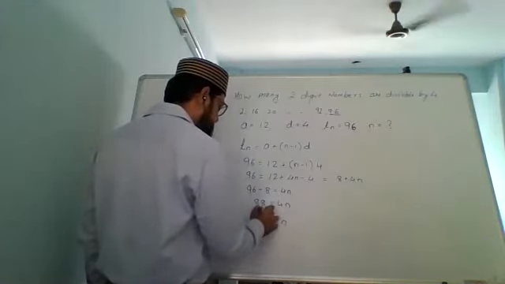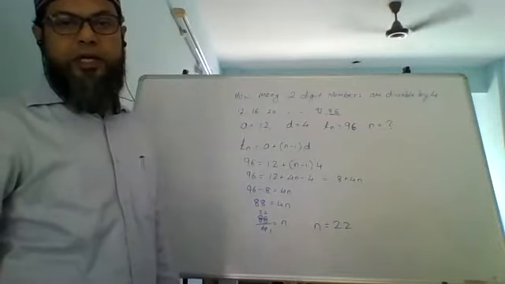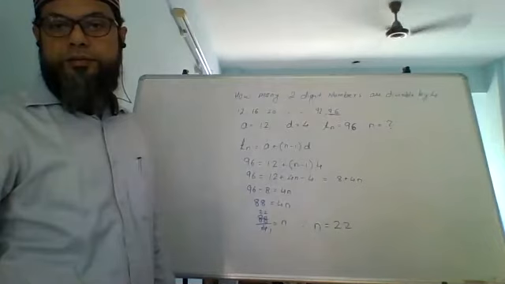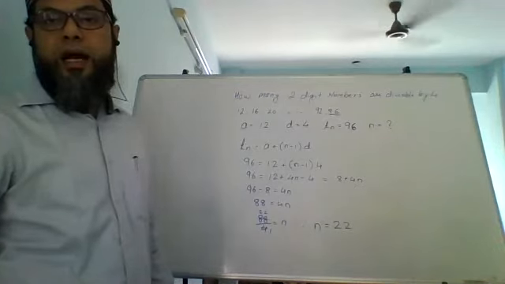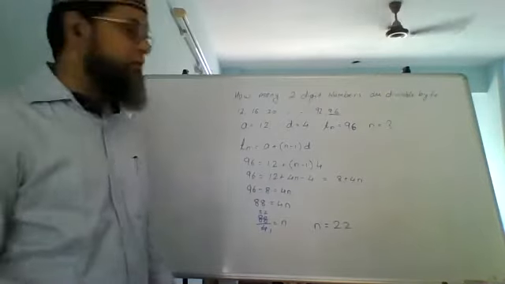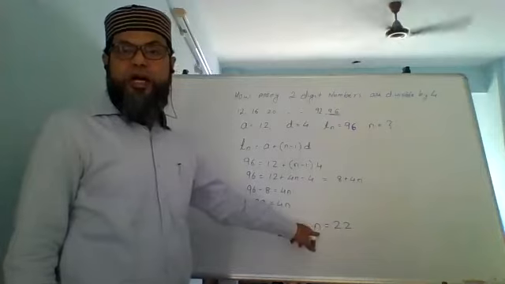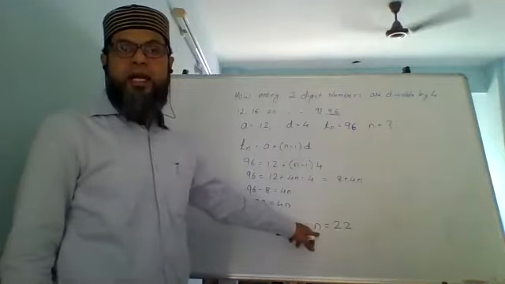N equals 22. So how many terms are there? There are 22 two-digit numbers which are divisible by 4. Don't leave your answer over here. If you leave your answer over here, it is incomplete.